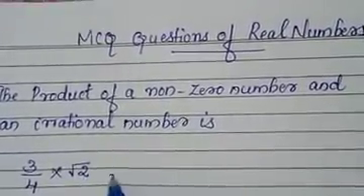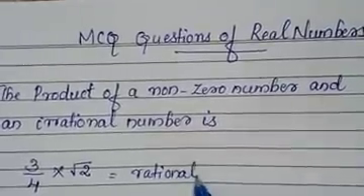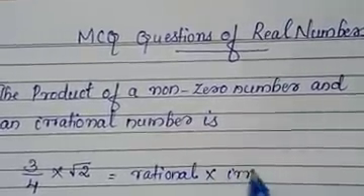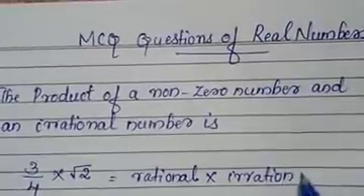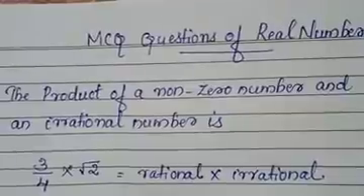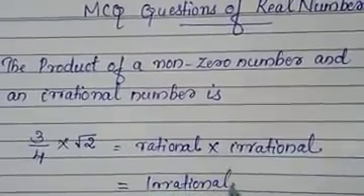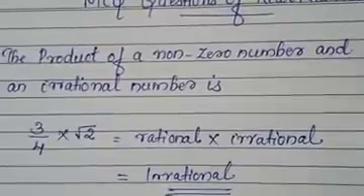So one is rational and the other is irrational. Understood? So rational into irrational will always be irrational. Don't forget, okay? Always irrational. Understood?